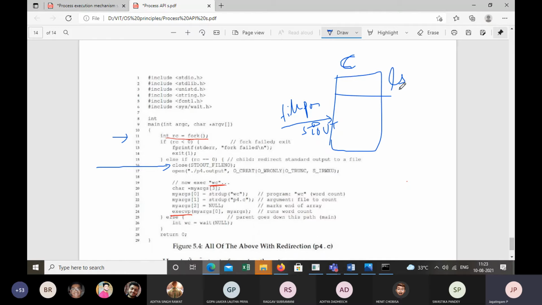Once it is executed, the output will be printed on the screen. But now you're closing standard out. If you close standard out, what does it mean? You're not printing the output on the screen. We are just closing this pointer, right? Standard out, the pointer is closed, and in line 17 we open a new file named ./p4.output. So whatever the instructions executed by the child process will not be available on the screen, but it will be available in the file ./p4.output.